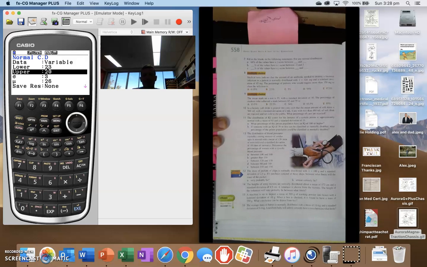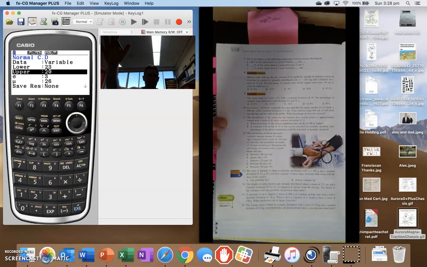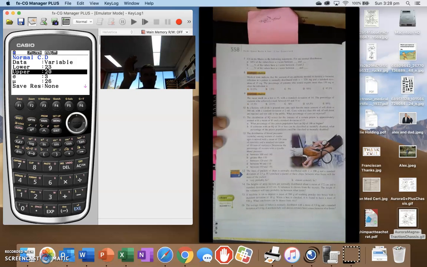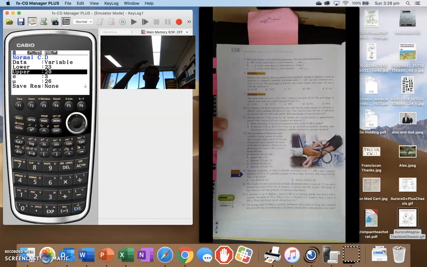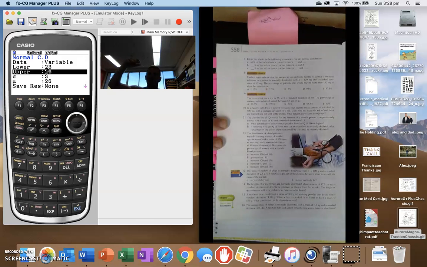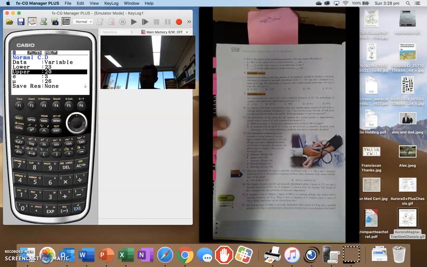So we need to assume that it's everything above 100, so maximum score. So the trick is when we put it in, we're actually going to put an upper limit well above whatever is possible. It might be the highest IQ, let's say it's 200. We're going to put in 2,000 because we want to include every possible IQ score above 100.